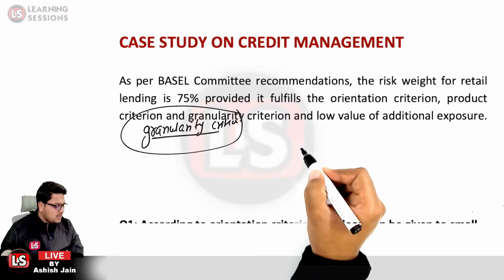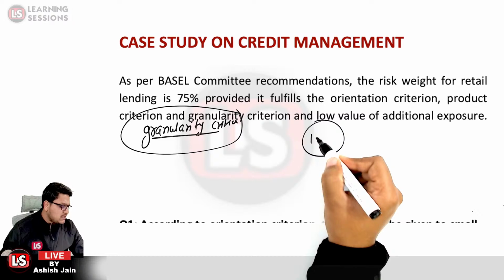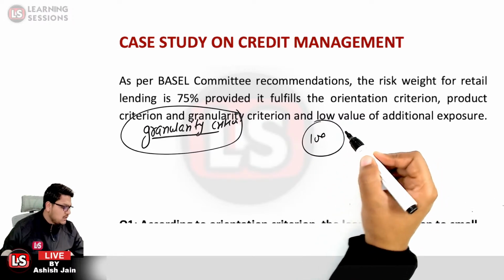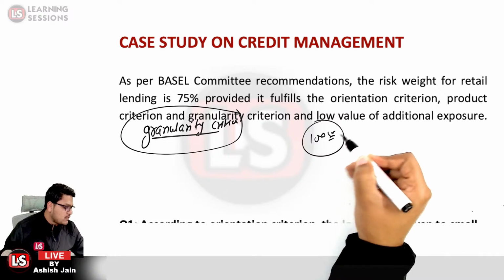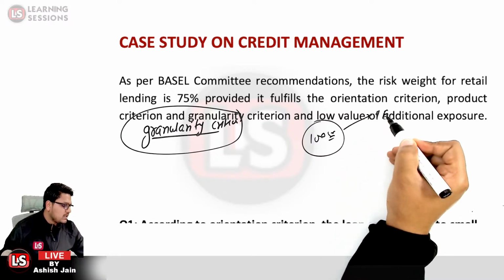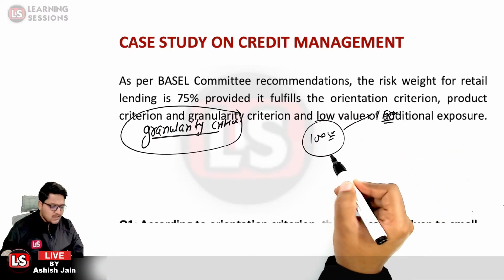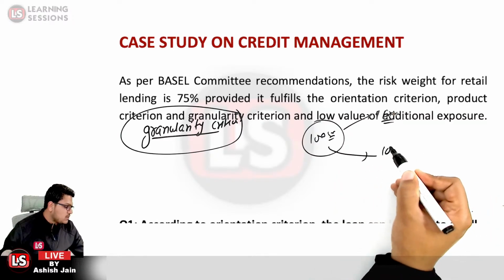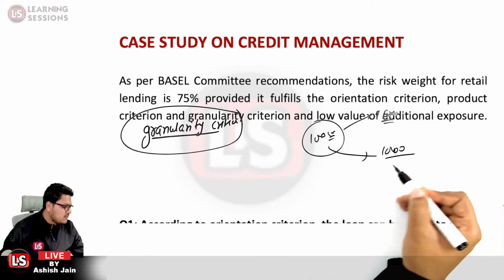Let us say the bank has 100 crore of lendable funds available. The bank can sanction 100 crore of loan to one firm in case of corporate lending, whereas in retail banking, 100 crore can be lent to thousands of entities.